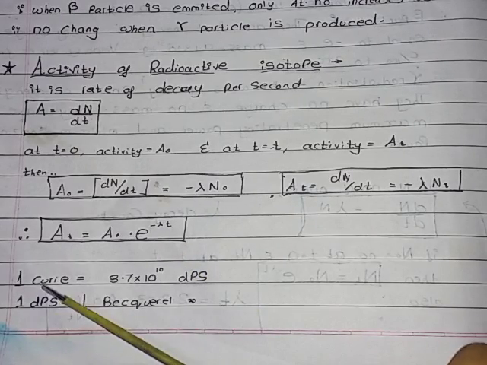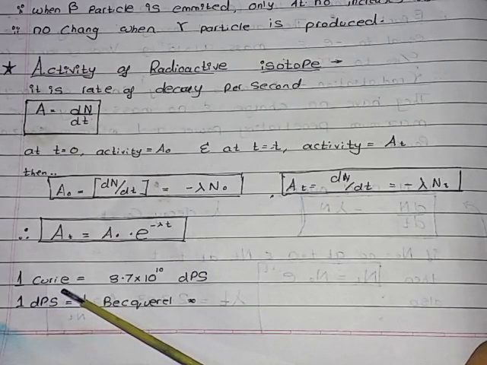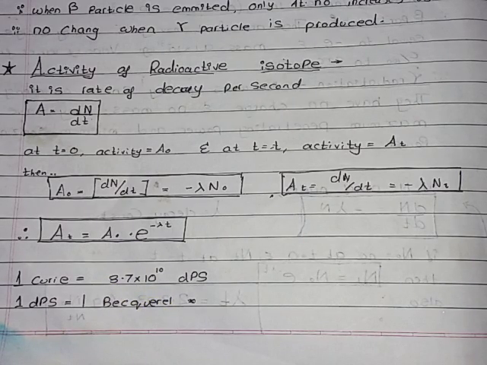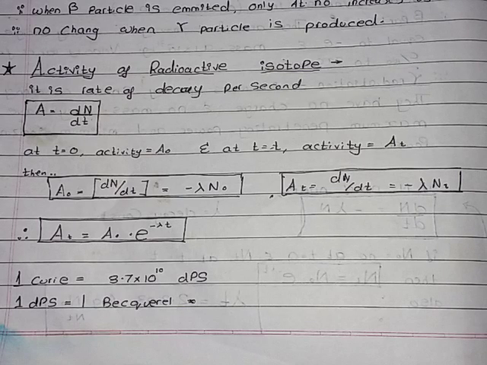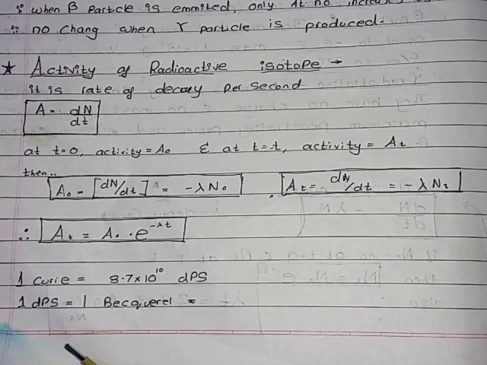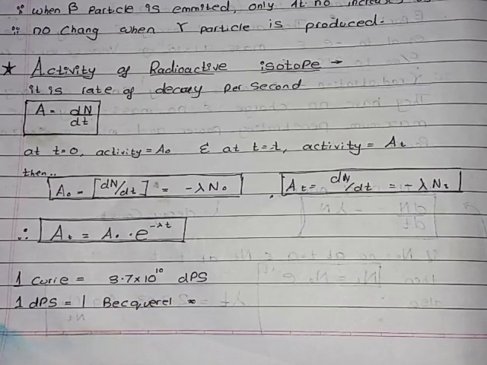And now some units. Marie Curie was a great scientist. 1 Curie equals 3.7 into 10 power 10 disintegrations per second, and 1 disintegration per second equals 1 Becquerel. There are questions in the multiple choice questions, so learn this. And now we have completed modern physics.